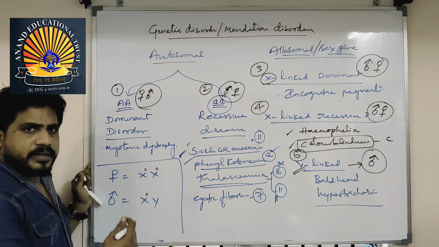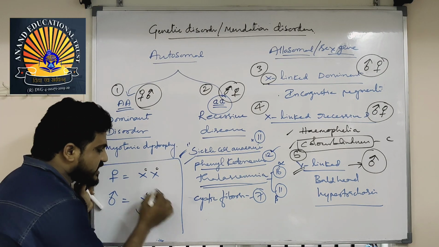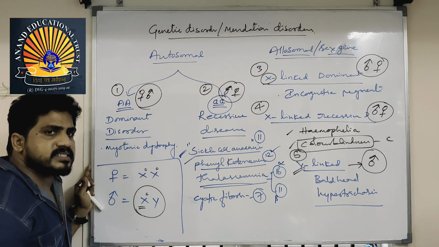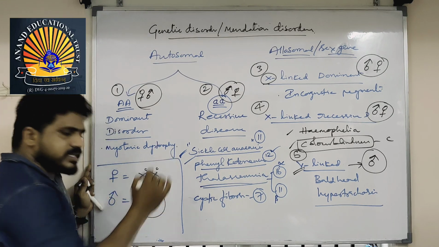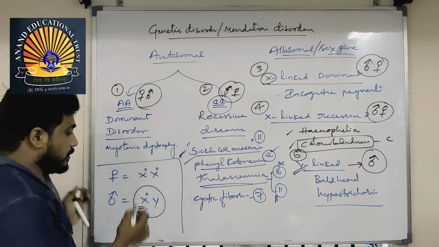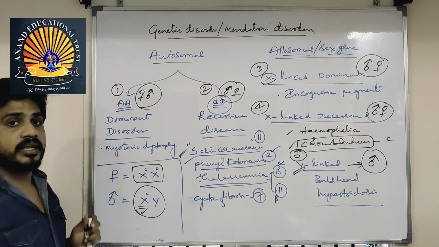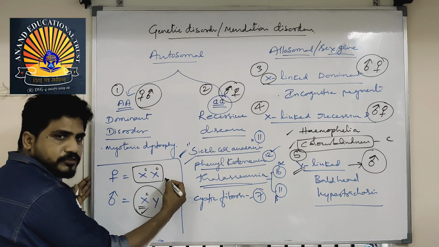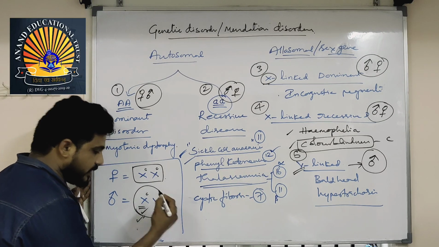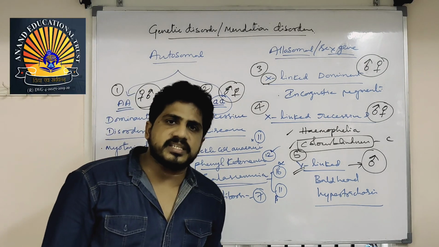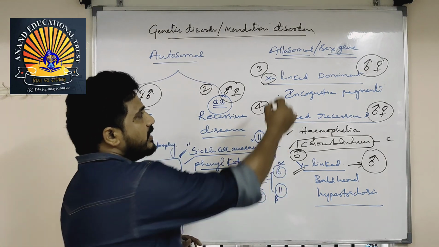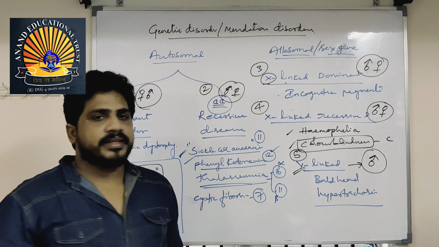Becoming a color blind male is very easy. Why? Because only one X is there, so one X representing is easy. C should be present on both, then only female will be color blind. Instead of 2, 1 will be easy. That is why males are very huge in number, affected in X-linked recessive or X-linked dominant.